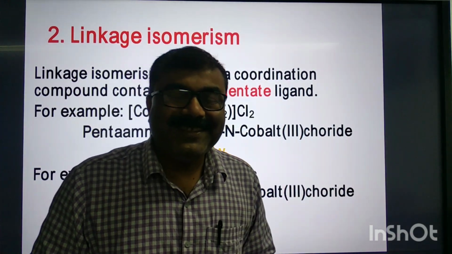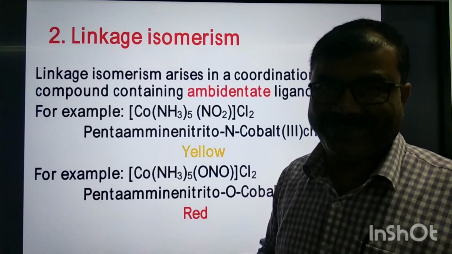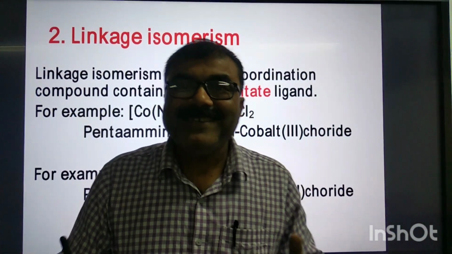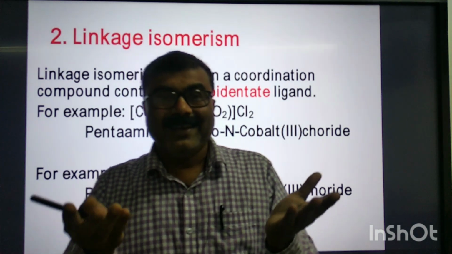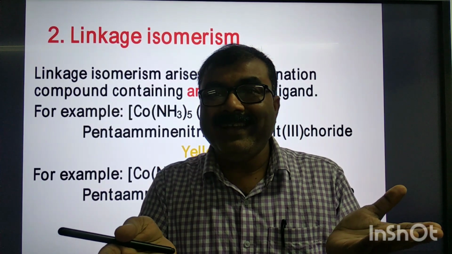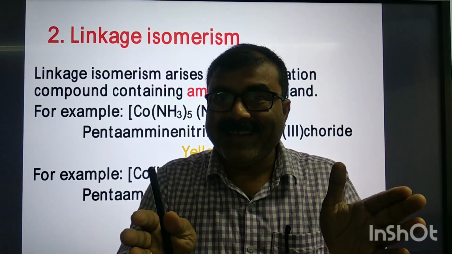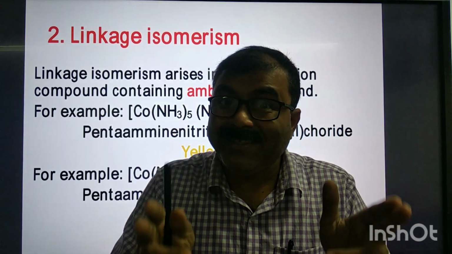Okay, my dear students. Next, we are going to learn about linkage isomerism. What is the main condition of linkage isomerism? For two compounds to be linkage isomers, the complex entity must have an ambidentate ligand.